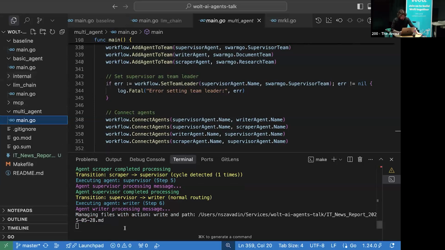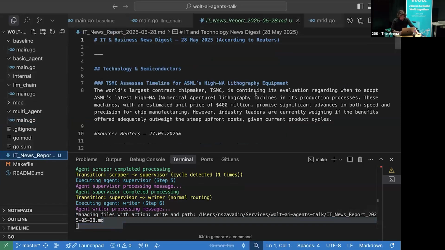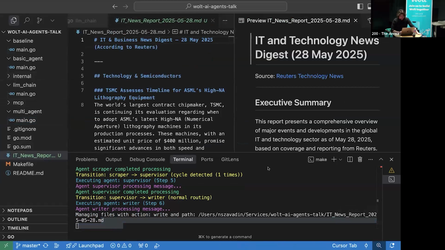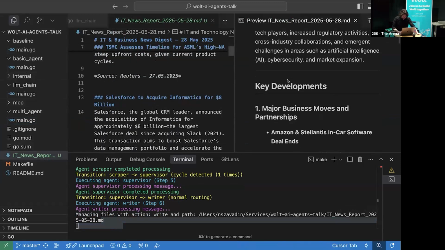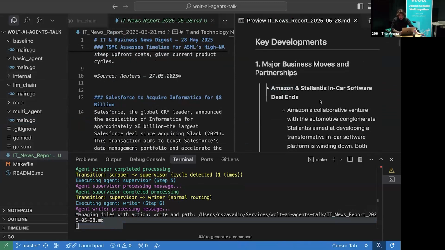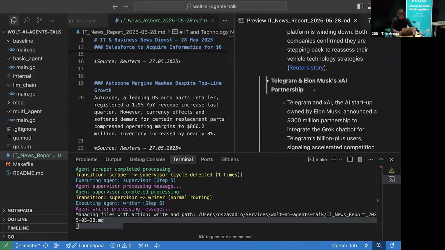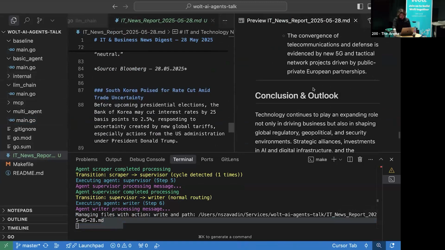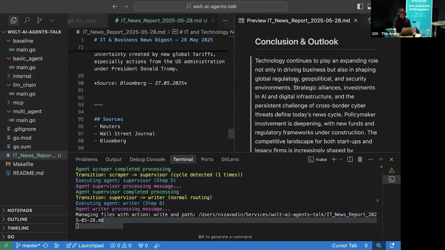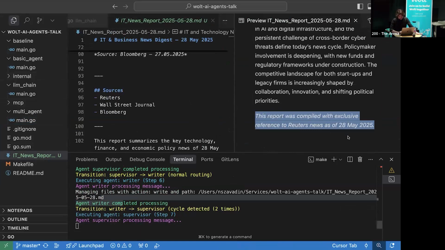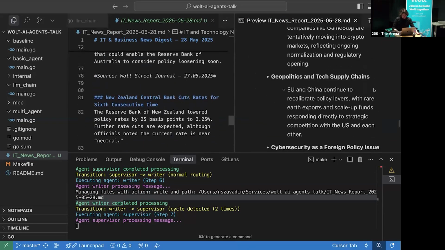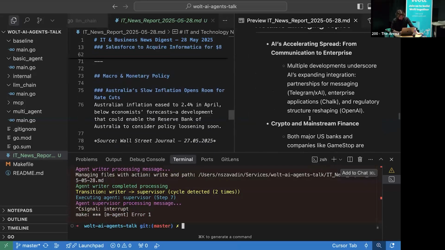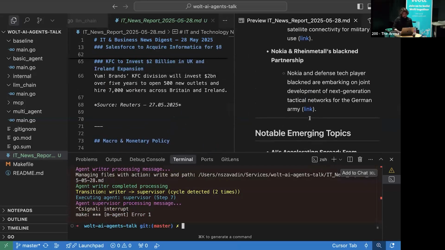Okay, cool. It created a file, so let's see what's here. Source, Reuters, technology news. I'm not sure it's Reuters. But indeed, something about Amazon, Telegram, Elon Musk partnership. So it seems like something that happened today. And let's see what's here. It even generated some conclusion, and that this report was compiled today. So actually pretty cool. I don't know what exactly it scraped, but it seems like something that is true. Cool.